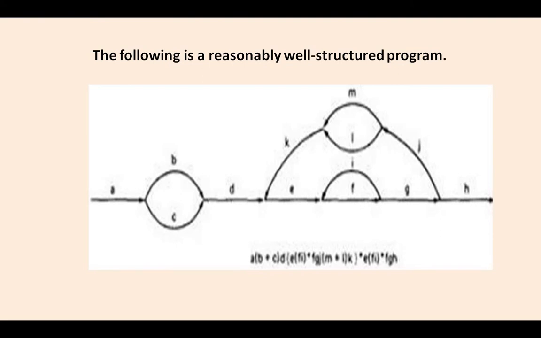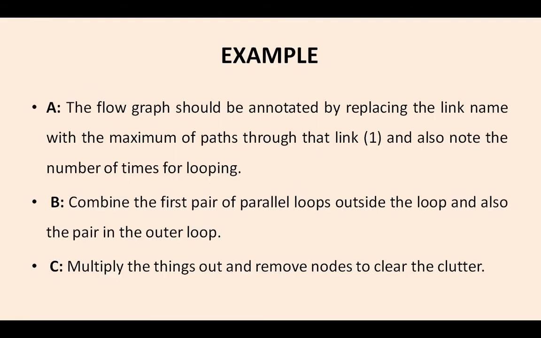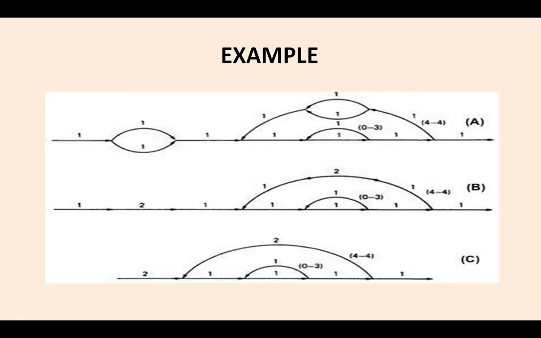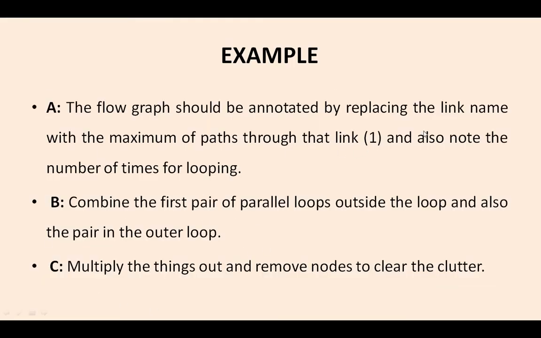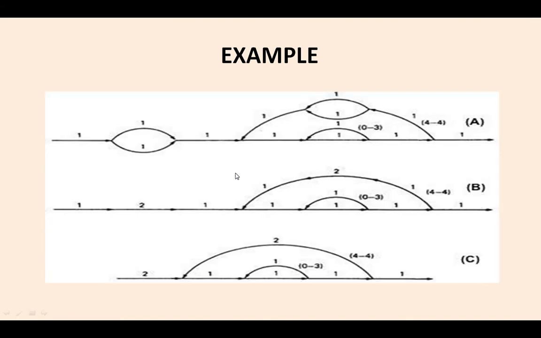That is how we can represent it in the case of paths. Next we are going to see another kind of example. The flow graph should be annotated by replacing the link name with the maximum number of paths, and also note the number of times for looping. Combine the first pair of parallel loops and multiply the things outside, removing the loops to clear the clutter. What it is saying is that the flow graph should be annotated by replacing the link name with the maximum number of paths, and also noting the number of times for looping.